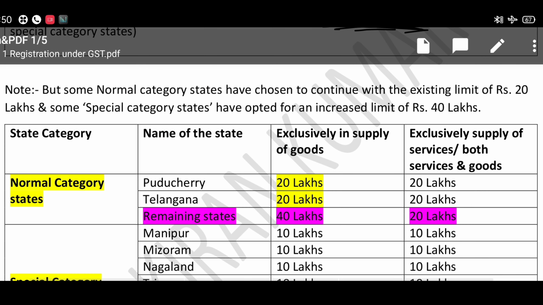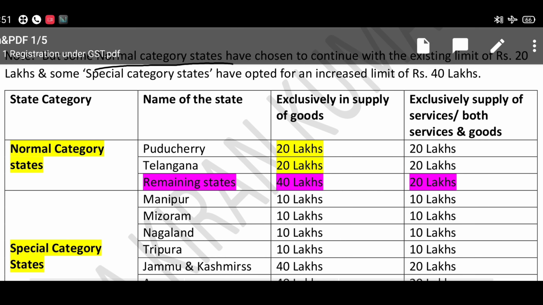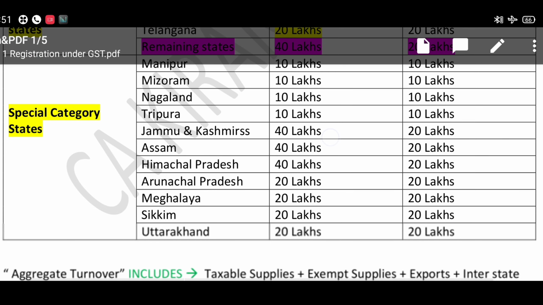But some normal category states have chosen to continue the existing aggregate turnover limit, and some special category states have also opted for increasing the limit to 40 lakhs. You can clearly see here I have given the list of states to which the aggregate turnover limit is applicable, and based on this turnover you have to apply for registration.